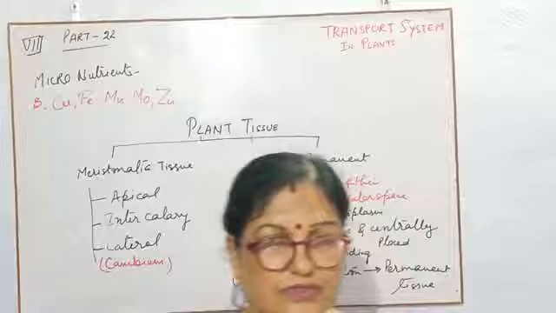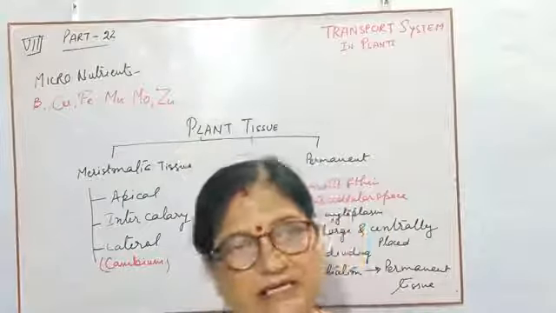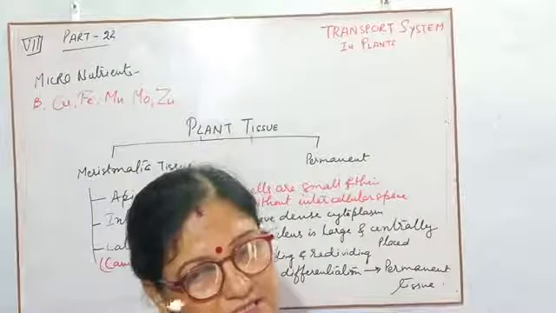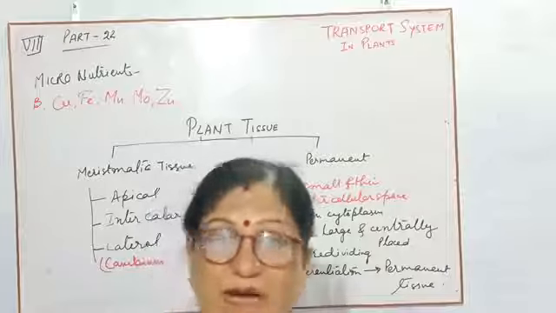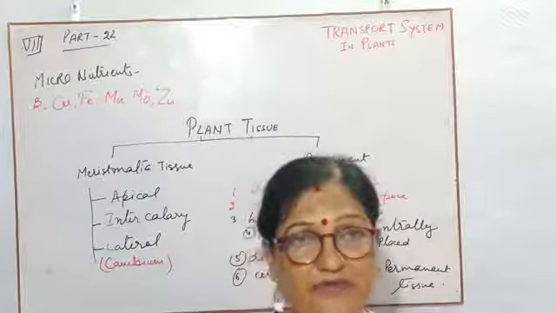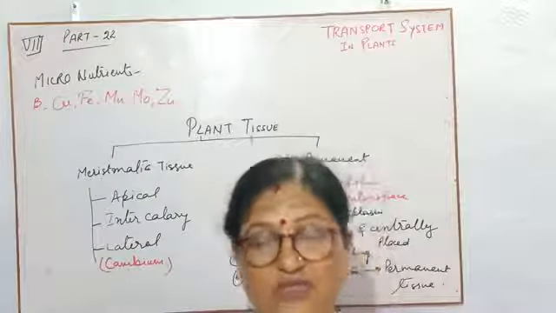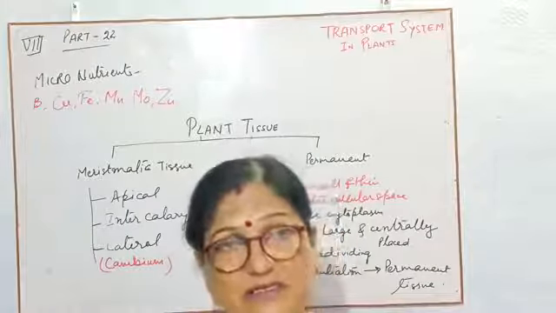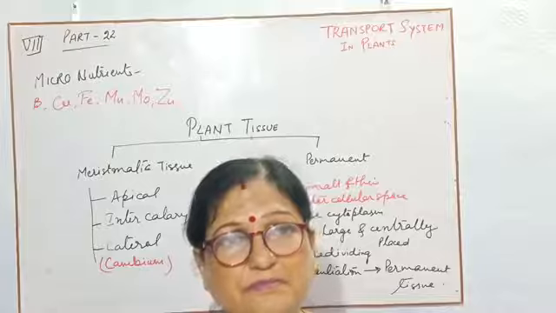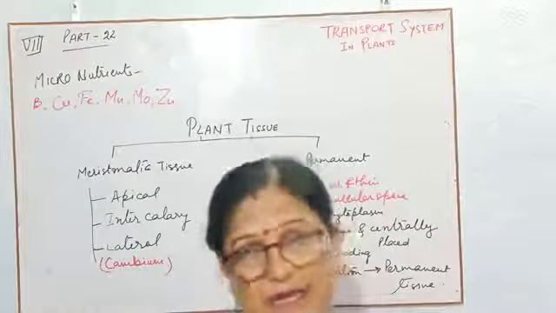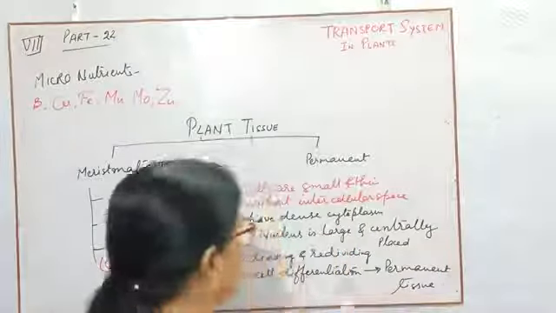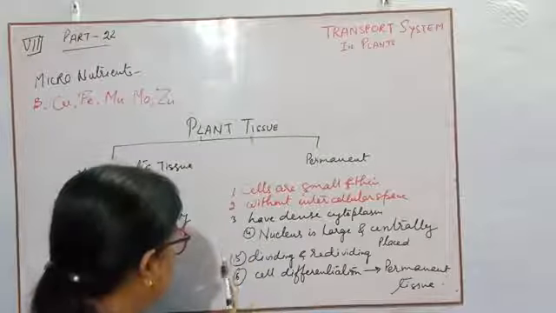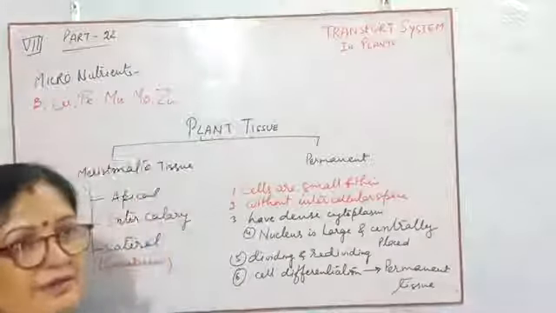Meristematic tissues. These are a collection of cells, as the name is given, tissue. But these have some special features or characters or qualities, by which they become changed into the permanent tissue. So these are the characters of the meristematic tissue.